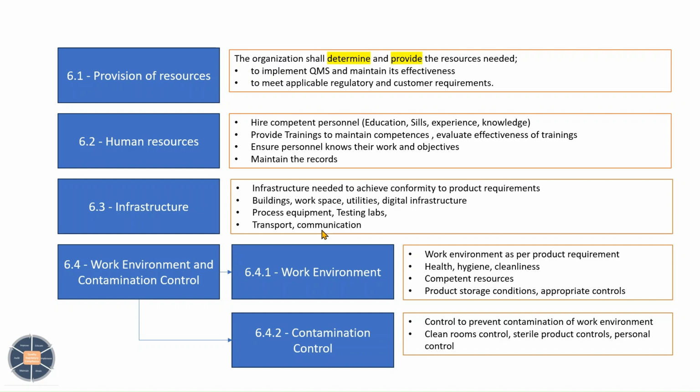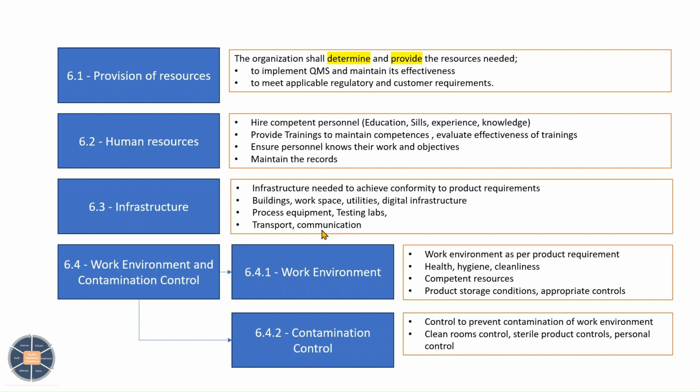Now coming to the next point, work environment and contamination control. These are two separate things. Work environment is as per the product requirement. A few products, let's say, require low humidity, low temperature, clean rooms, or a dedicated manufacturing facility.